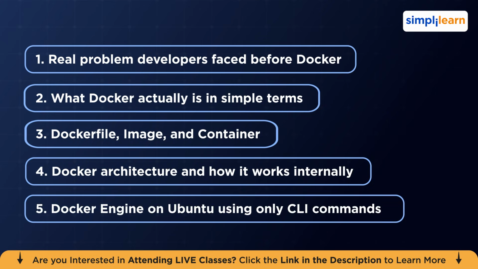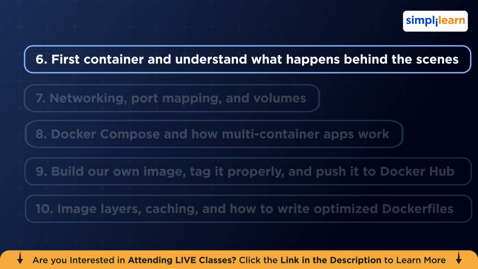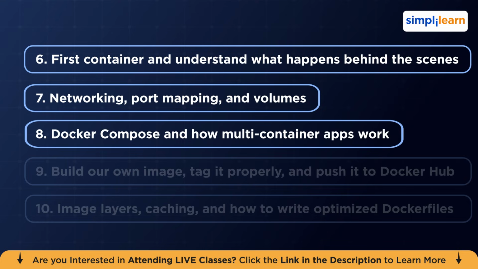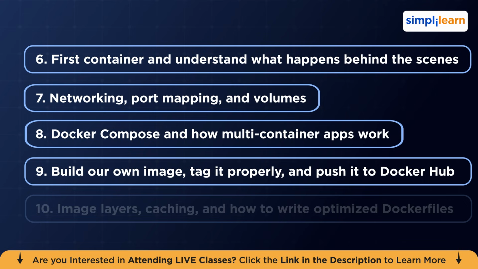We'll also install Docker Engine on Ubuntu using CLI commands, and I'll explain every command before running it. Then, we'll run our first container and understand what happens behind the scenes. We'll also learn about networking, port mapping, volumes, and why they matter in real applications. We'll understand Docker Compose and how multi-container apps work. And we'll also learn how to build our own image, tag it properly, and push it to Docker Hub.